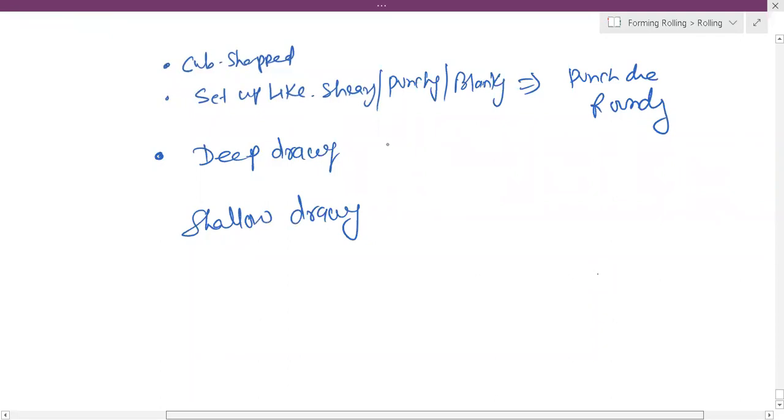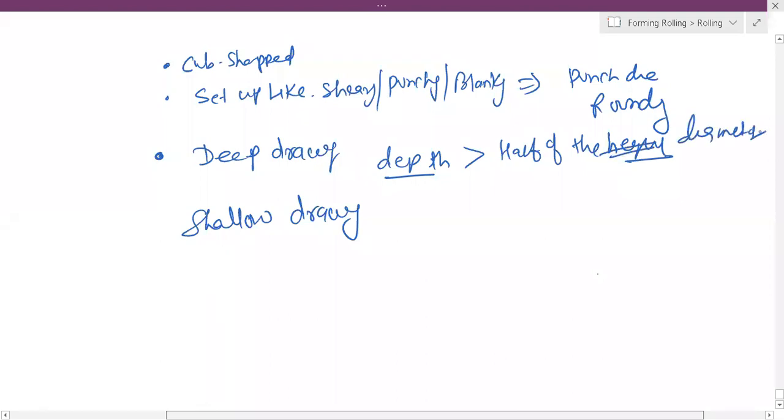If the depth of the cup is greater than or equal to half of the diameter, then we call it deep drawing.